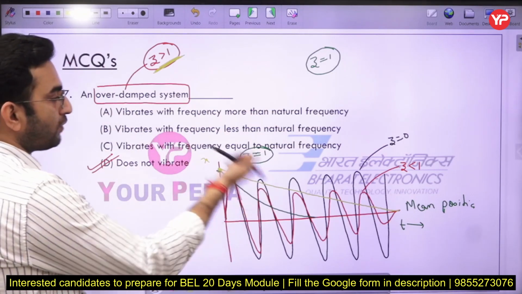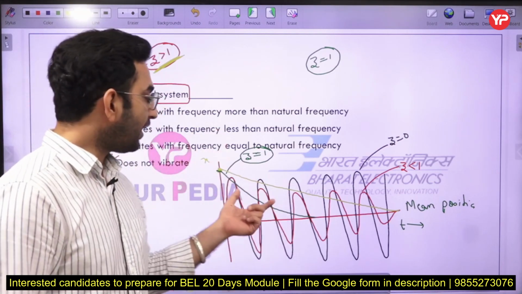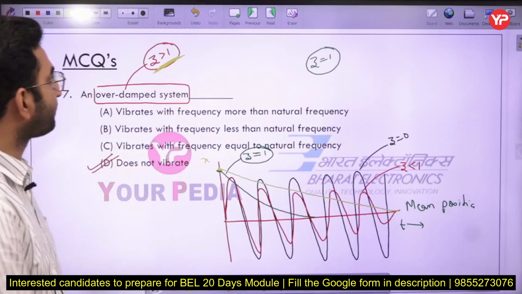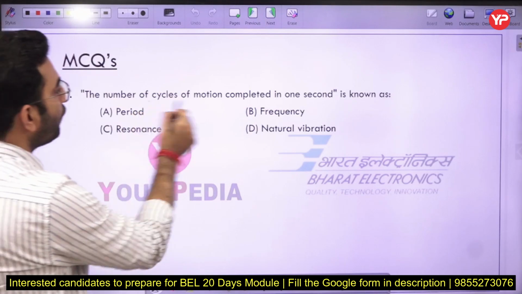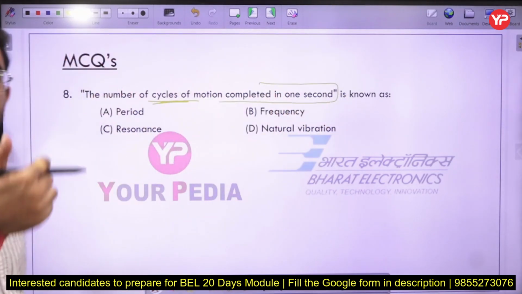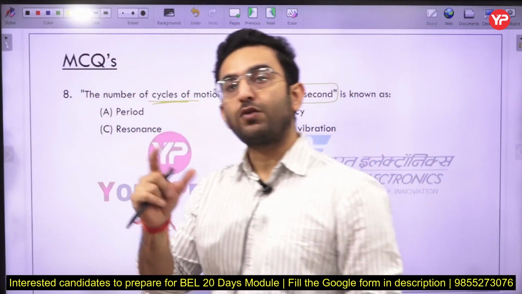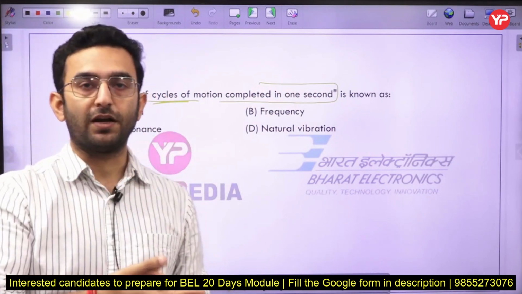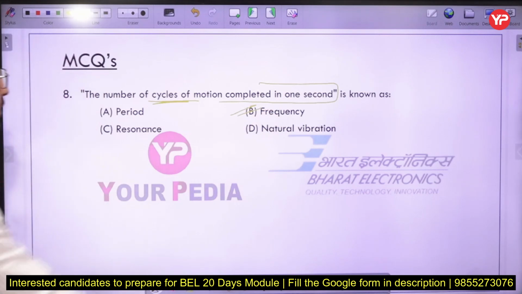Okay, so if you just see the practical examples, the overdamped system has a practical example of a door closure. The critically damped system has a practical example of the recoiling of a spring in a gun here. Now the next question: the number of cycles of motion completed in 1 second is known as. Right now what I have told you, time period is basically the time required to complete one cycle, and frequency is basically the number of cycles completed in 1 second. So I can say it is nothing but the frequency here. So option number B will be the correct one.